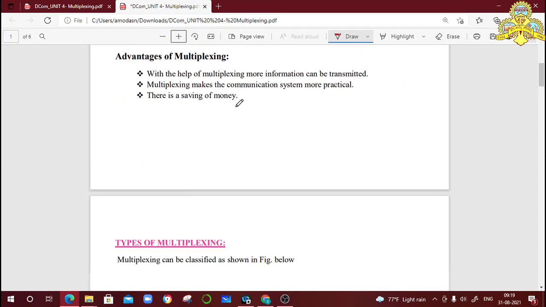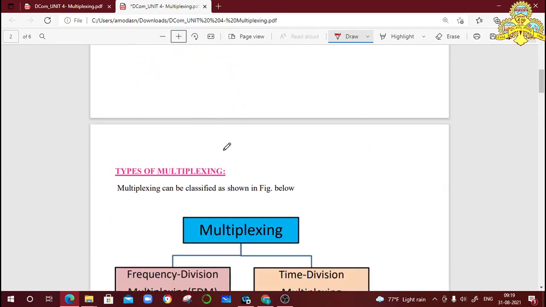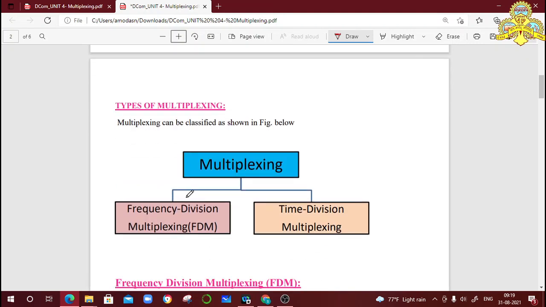Then which are the different types of multiplexing process? Multiplexing is mainly divided into two types. One is frequency division multiplexing, FDM. Frequency is divided here. The whole bandwidth is divided into different frequency levels. And the second one is time division multiplexing. Here the whole bandwidth is used, it is not divided, but time is divided. The first signal is transmitted for a particular time interval, the second signal is transmitted for a particular time interval.